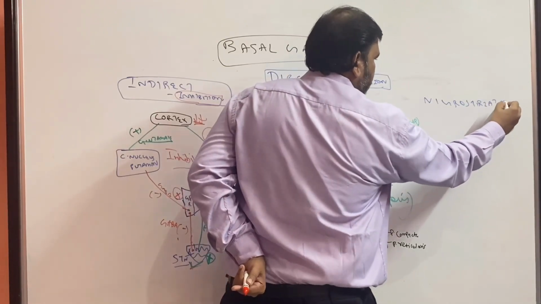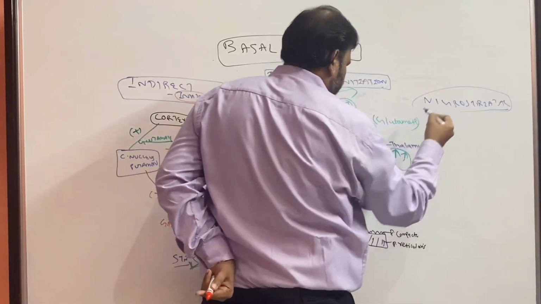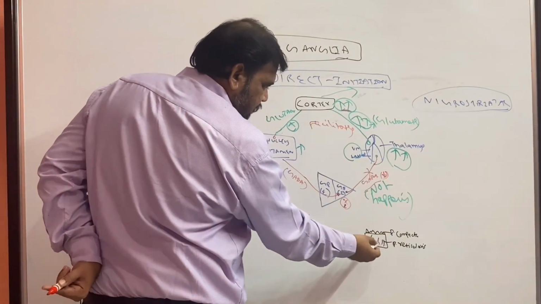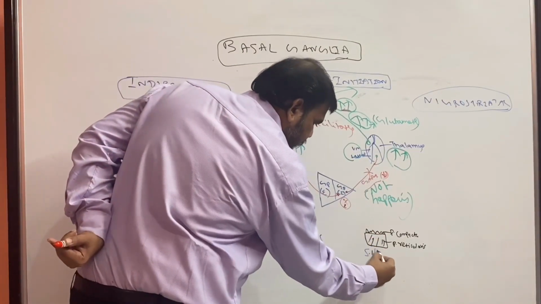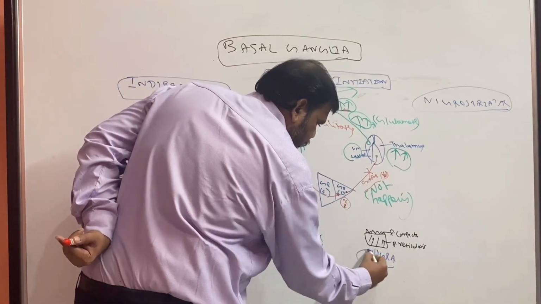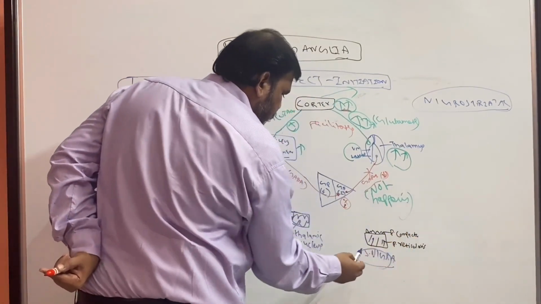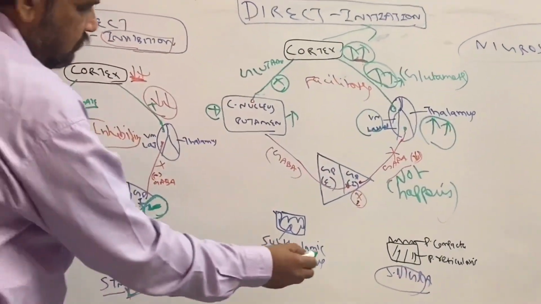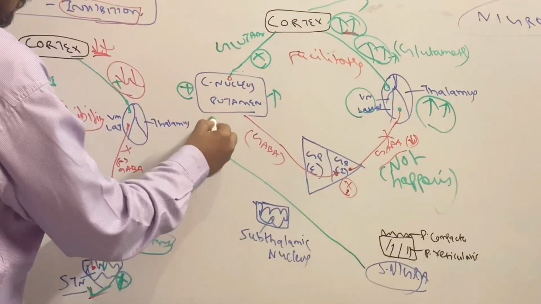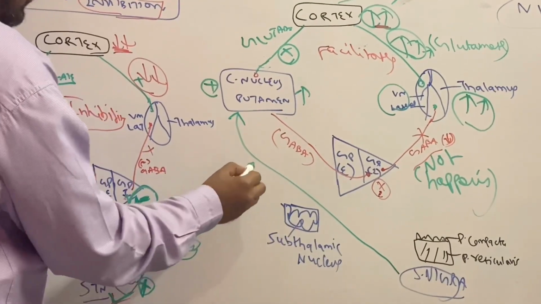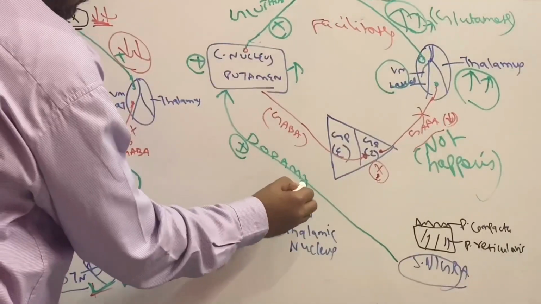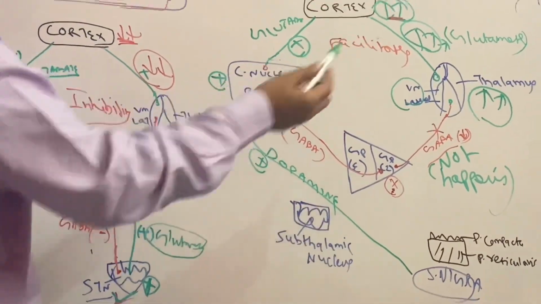Nigrostriatal pathway. As the name suggests, from substantia nigra. This is substantia nigra, which is divided into pars compacta and pars reticularis. So from substantia nigra to corpus striatum, usually dopamine plus.